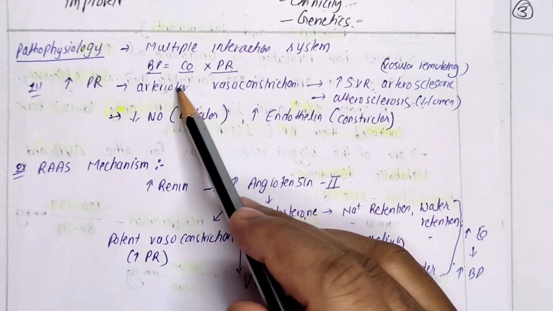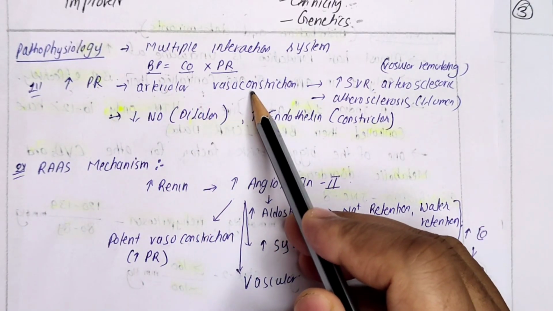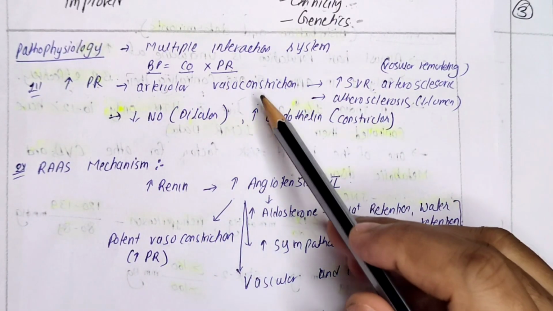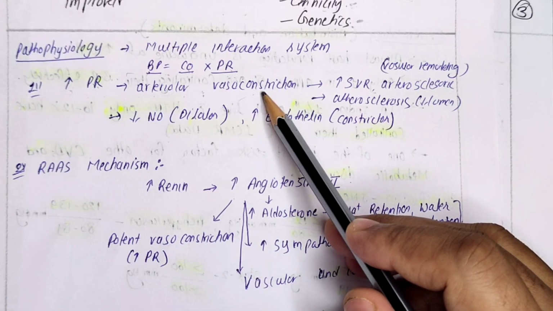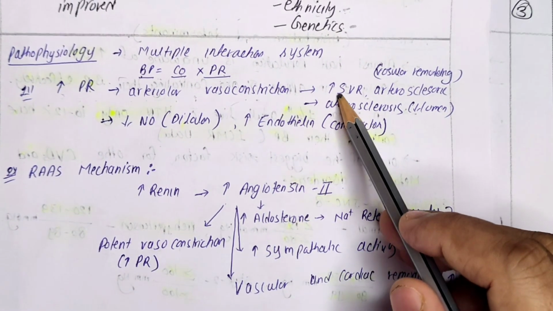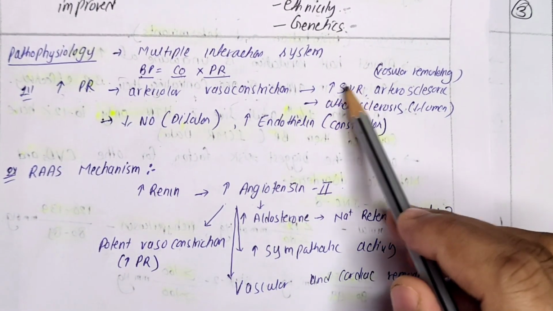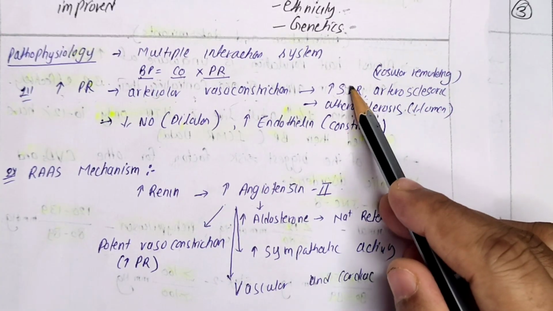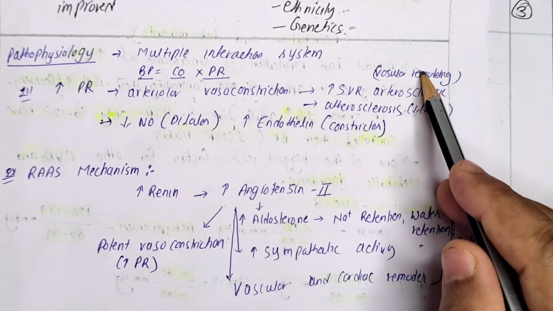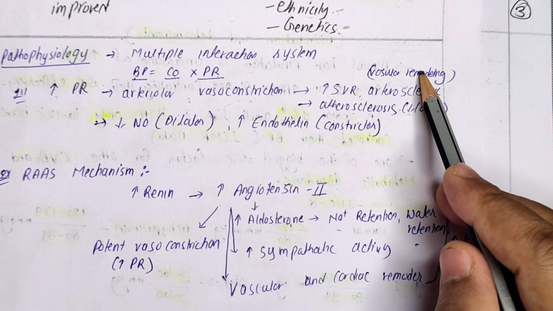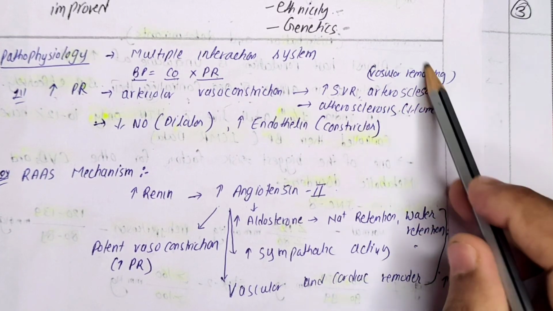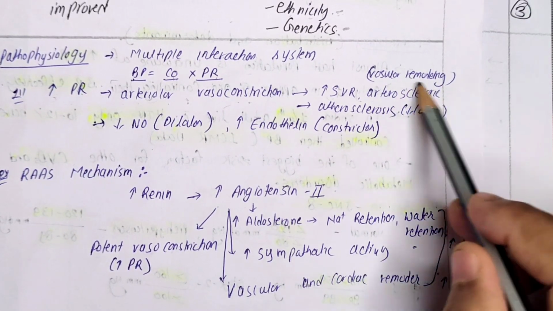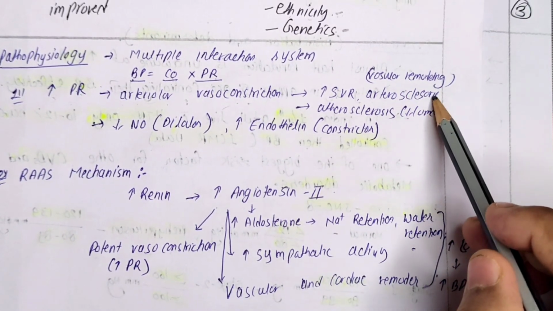In this situation, what is happening? Arterial vasoconstriction is happening due to various reasons, right? Various factors. Now there might be vascular remodeling due to the age, cigarette smoking, lack of physical exercise, and all those things. It will lead to the hardening of vessels, that is called arteriosclerosis.